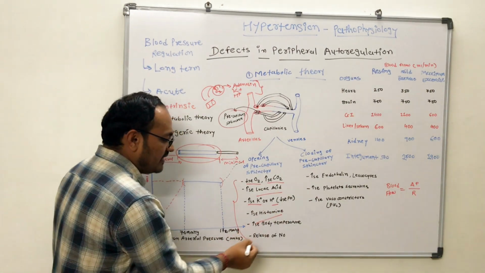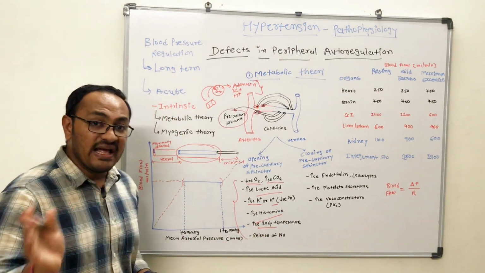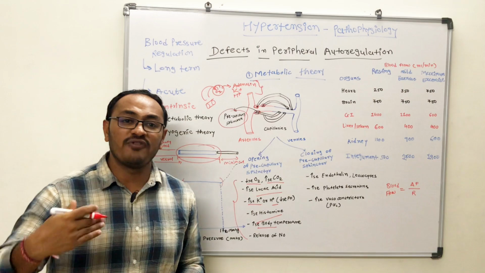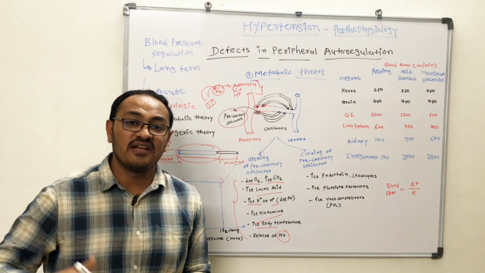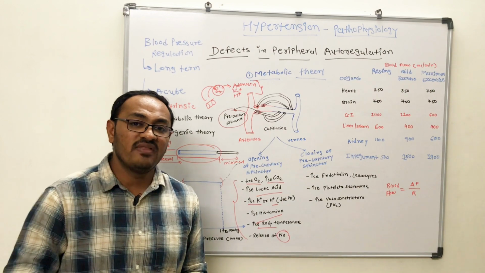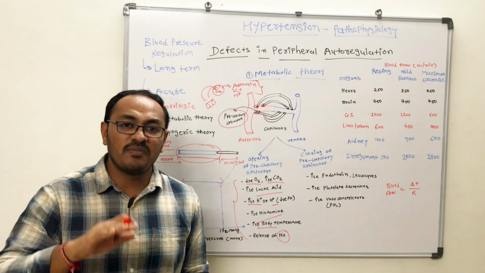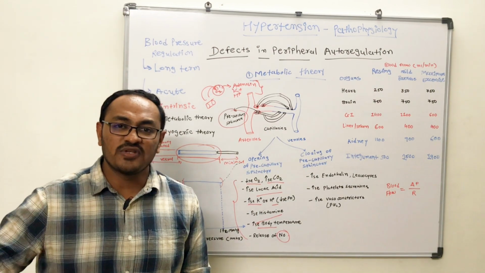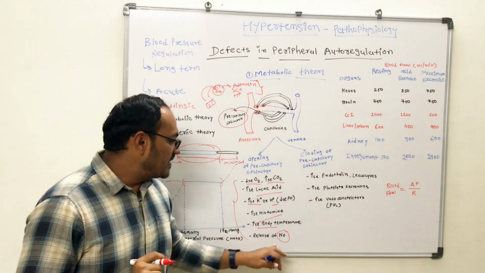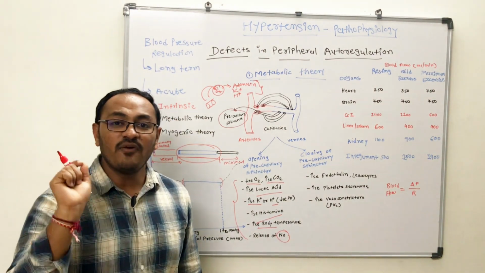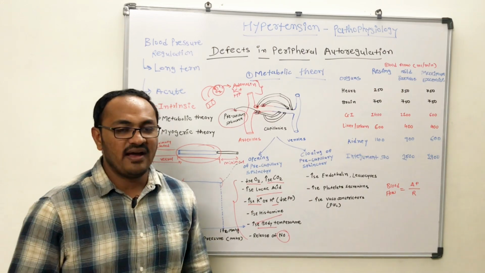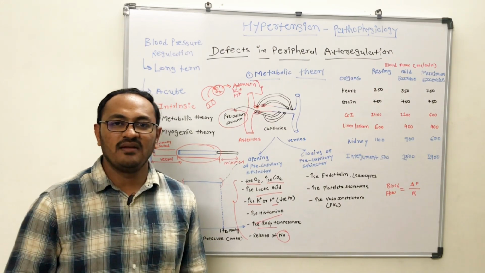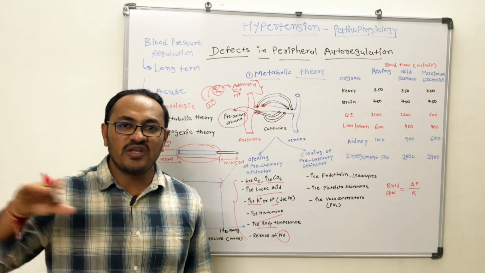Increase in histamine, increase in body temperature, as well as release of nitric oxide by the endothelium. This nitric oxide is released by the endothelium when there is a decrease in the blood supply or oxygen supply to a certain part of the body. Nitric oxide is a potent vasodilator which will facilitate the blood supply to that area, and it will try to adjust to the demand.